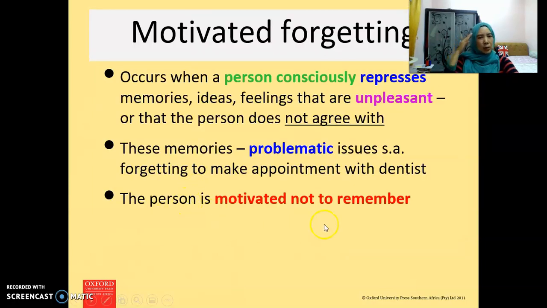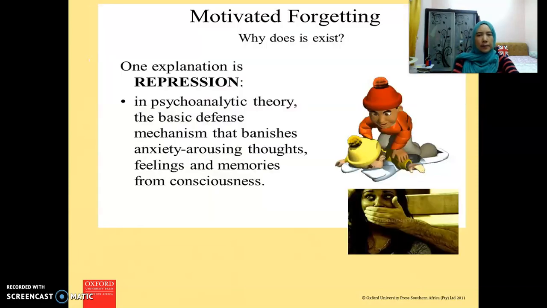The person is motivated not to remember, so they can live like a normal individual. If not, they tend to maybe experience depression, anxiety, and many other things. So this is considered actually good also for the individual in order to function or to behave like a normal individual.